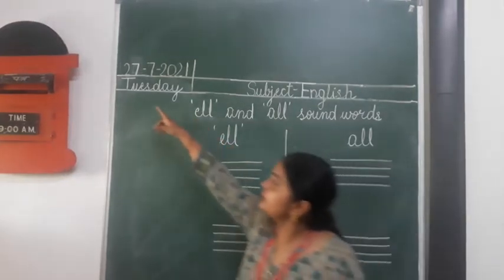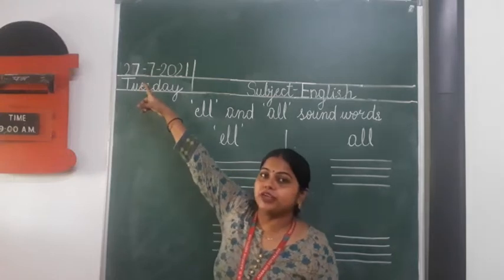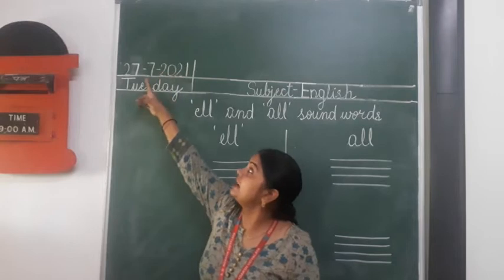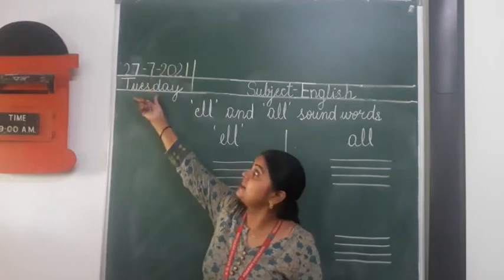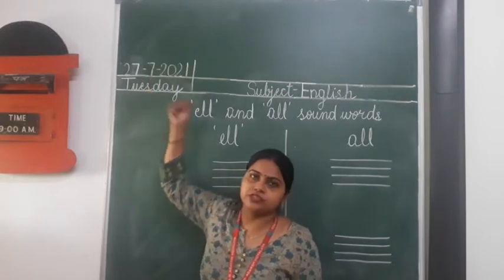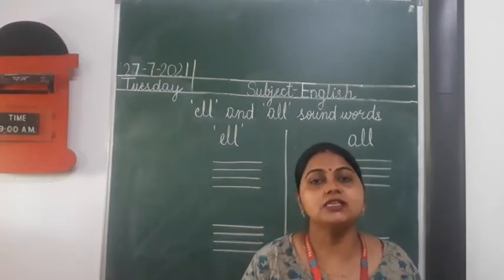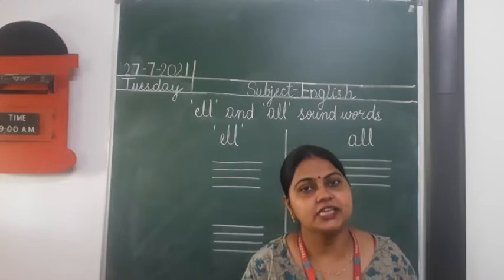So now look here, what is the day today? Today is 27th July 2021. July means the 7th month, and today the day is Tuesday. What is the day today? Today is Tuesday. Yesterday was Monday. Today is Tuesday.